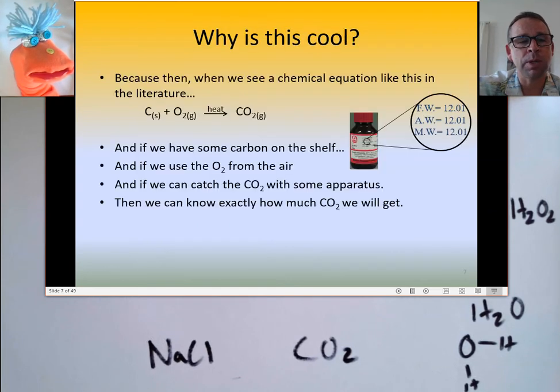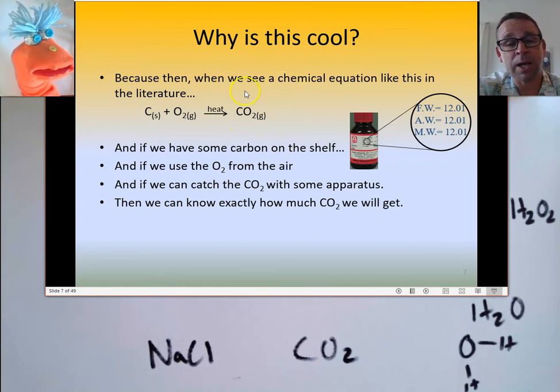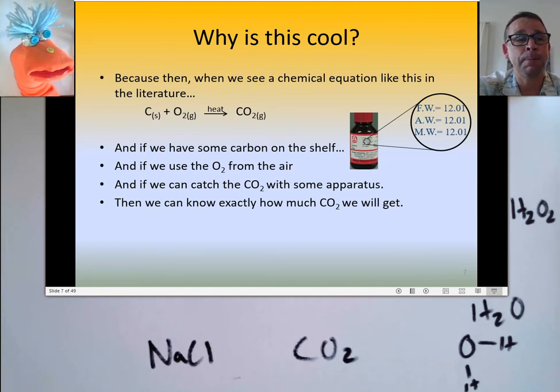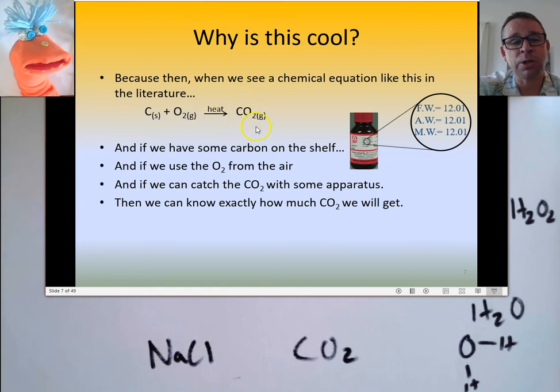Because if I want to perform a chemical reaction, like maybe I want to create some carbon dioxide, feed it to some plants, and find out which plants are best at collecting carbon dioxide to battle overproduction of carbon dioxide in the atmosphere, right? If I want to collect carbon dioxide, first I'll make a little bit, and then I'll perform some experiments. But if I don't know how much I start off with, then I'm not going to be able to know which plant consumed the most carbon dioxide, right? So how do I know how much I start off with?